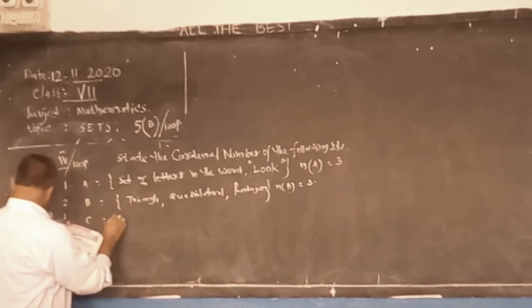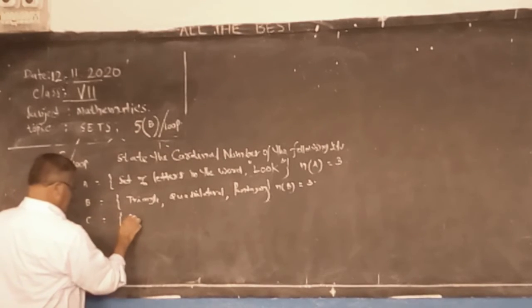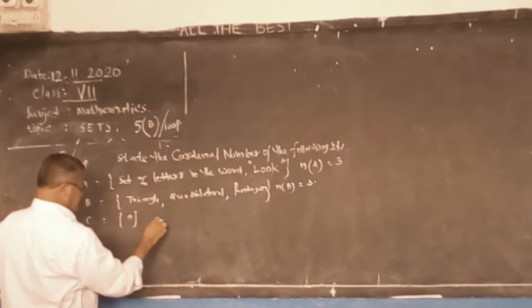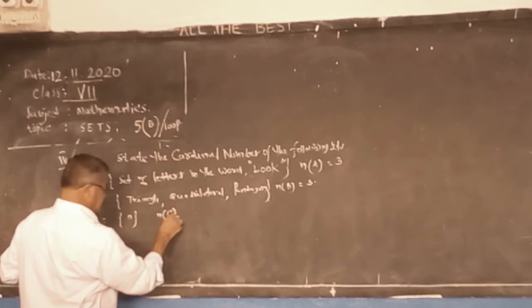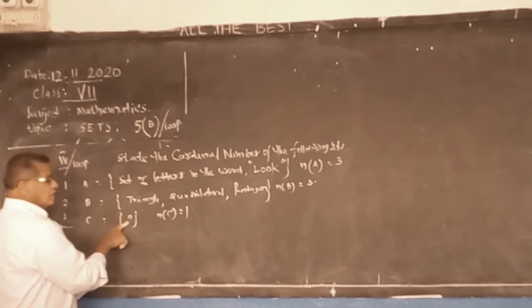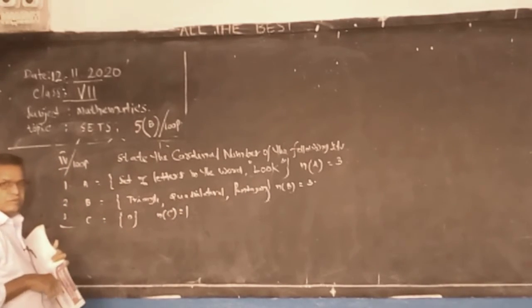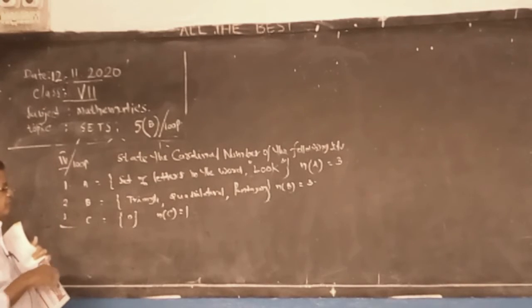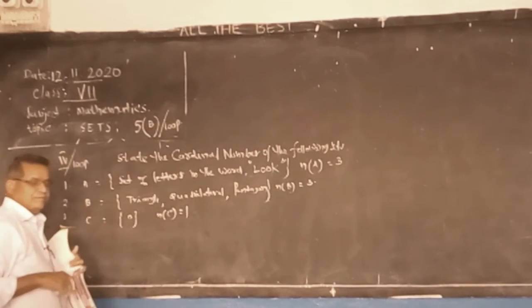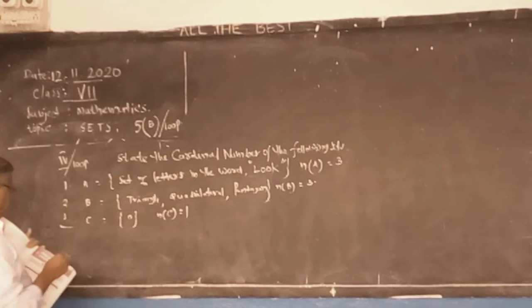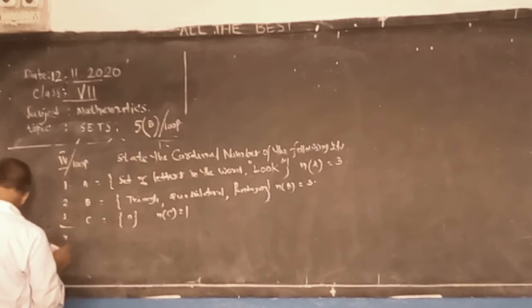Set C: 0, only one element. So n of C is 1. 0 is also one element. So you write the cardinal number of set C is 1.